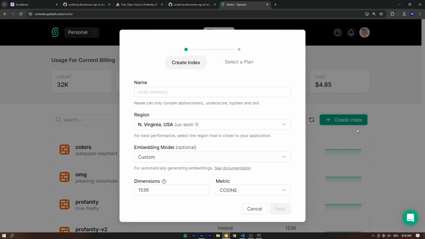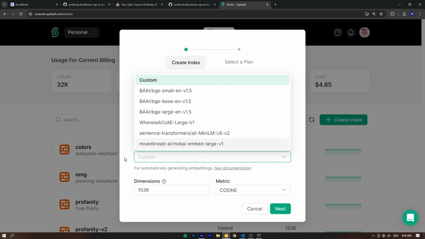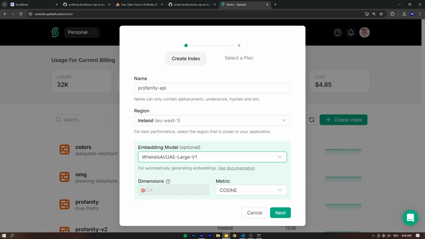It's pretty nice. Let's create an index together, and let's call this profanity-API, and let's create this in the Ireland region because that's closest to me. As the model right here, we're gonna choose the WhereIsAI UAE large. That's just gonna fill out everything else for us, which is very convenient. And then let's hit next.